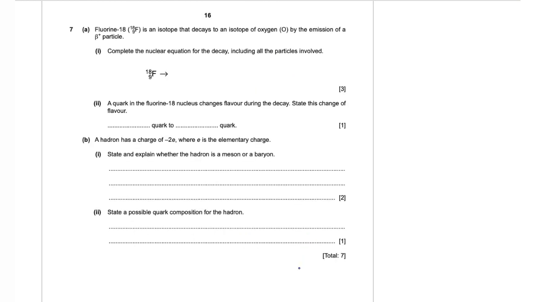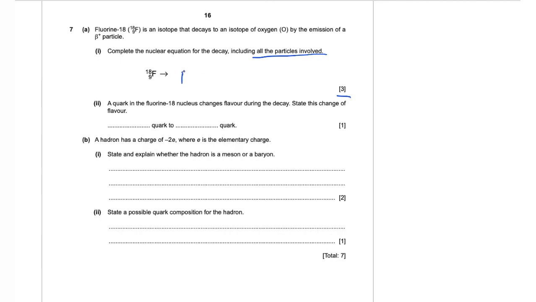Question number 7, part A. Fluorine-18 is an isotope that decays to an isotope of oxygen by the emission of a beta plus particle. Part 1: complete the nuclear equation for the decay, including all the particles involved. So all the particles involved, and 3 marks for the question. So we are not just going to write the beta plus and the other isotope that's released, but a complete nuclear equation.